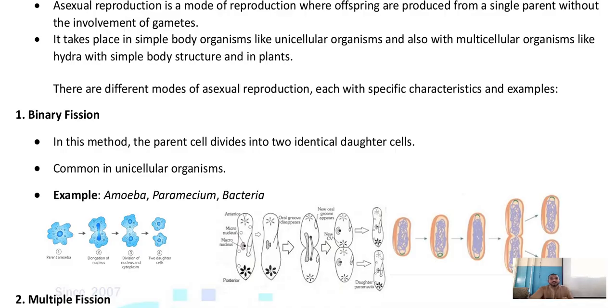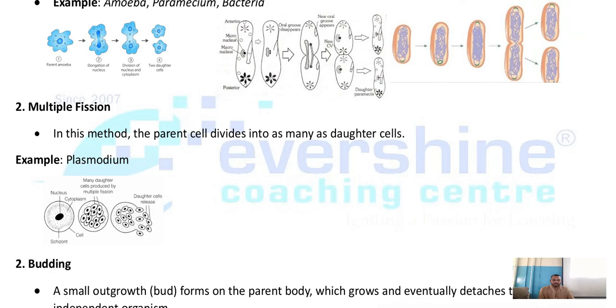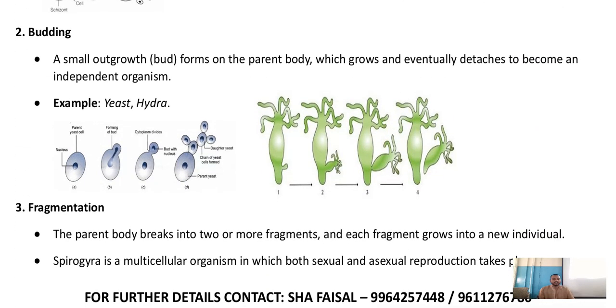And define it. Can you see this? This is amoeba, paramecium, bacteria. A parent cell divides into two identical daughter cells. Sometimes they may ask a 1 mark question: what is binary fission? Give an example. Or they may give you the figure and ask you to identify which type of mode of reproduction takes place. So you should not get confused. I have given the definition along with the related figure for your better understanding.